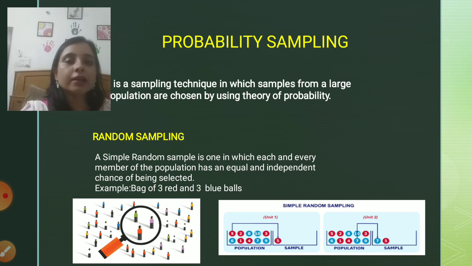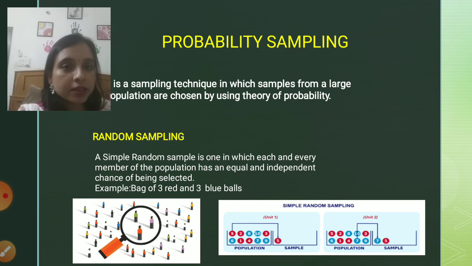This is a random kind of sampling in which I am picking the students randomly. I didn't tell them that your viva will be conducted according to your roll number, or according to the alphabet of your name. I didn't tell them anything like that. I just called the name of any person. For example, I said Priyanka, which starts with the alphabet P. I didn't go alphabetically, nor did I take the viva according to their roll number. So it was a random selection. This kind of method is called random sampling.